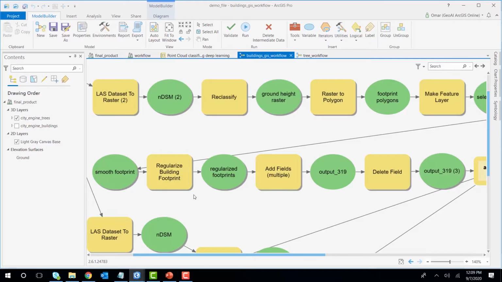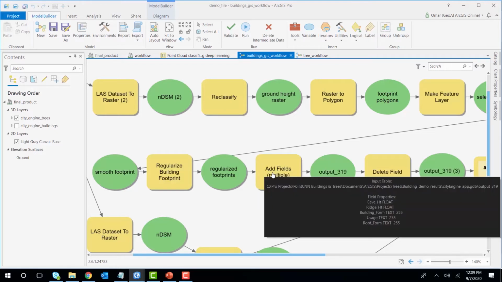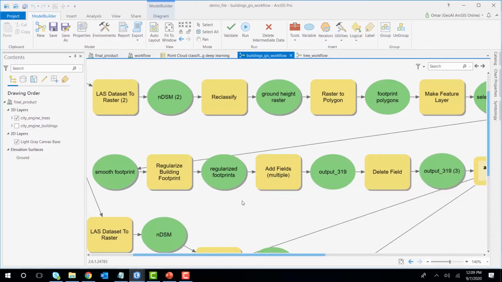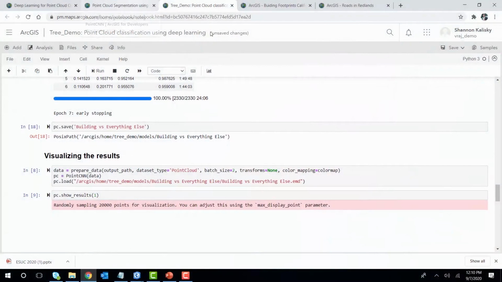And then from there, we're doing a couple of things, right? We're trying to derive the attributes. That's this part specifically here, deriving some attributes from the LiDAR, like the height of the roof and the kind of the building. So we're populating the attribute table with that. And then we're using CityEngine to convert these results into beautiful 3D shapes. So we're using CityEngine's rule package, and specifically we're calling the features from CityEngine Rules GP tool. And this is going to help us generate realistic 3D buildings. And then using CityEngine, again, we're overlaying the texture. So that's the part for training the building model.